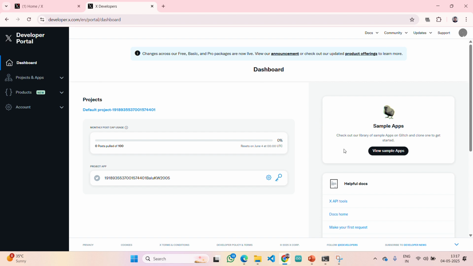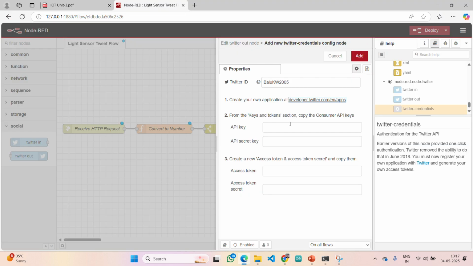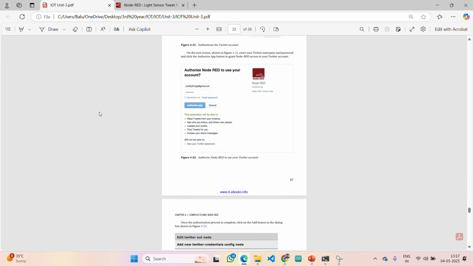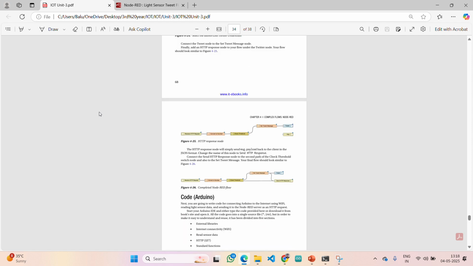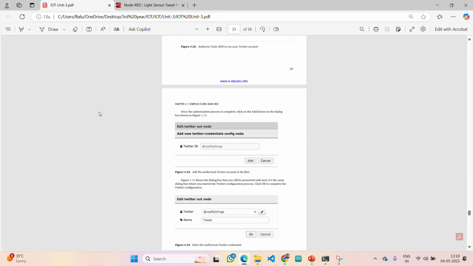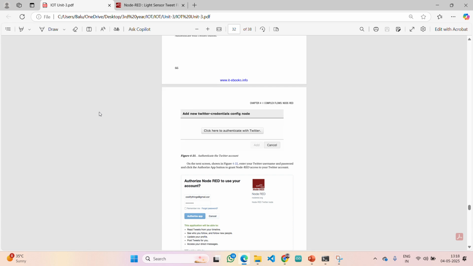Yes, this is regarding our app. Follow the exact procedures that it is asking. From the keys and tokens section, copy the consumer API key. Actually, if you observe in the textbook, all those things are not mentioned. That's the reason it was completed too fast.